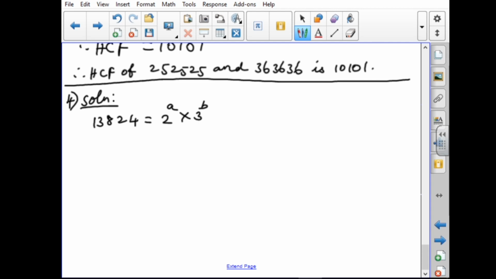They have given it like this. So we have to find the factors of the number, 2 and 3, and next write the powers also. The powers are a and b. So first we use prime factorization to get the values.